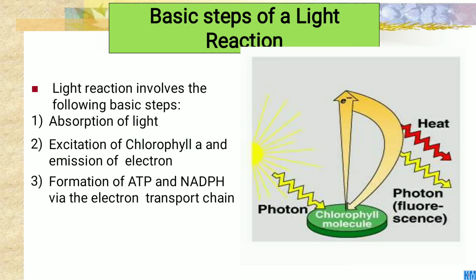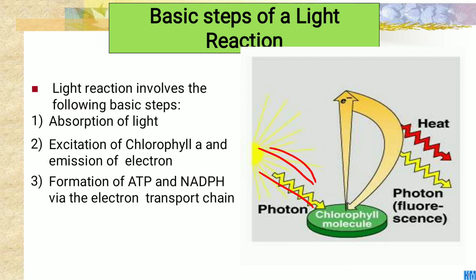Then the next topic is the basic steps of the light reaction. What basic steps are involved in the light reaction? The light reaction involves the following basic steps. One is the absorption of light. This light, called photons, is trapped by the chlorophyll molecules, and the light is absorbed through chlorophyll A, B, carotenoids, xanthophylls, etc.